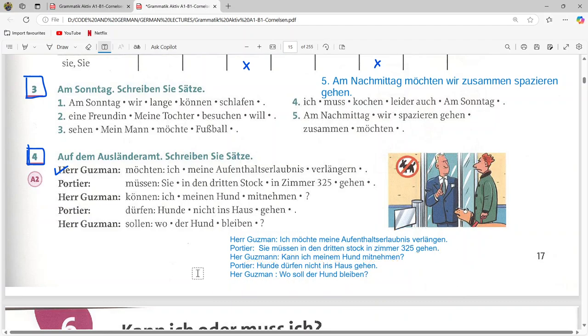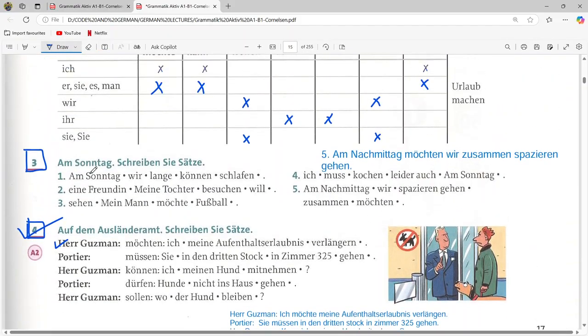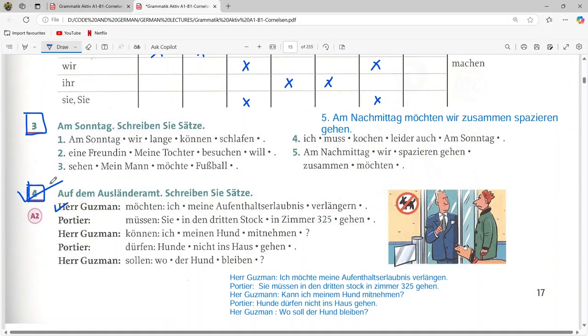And this is the end of the conversation. Okay, so this task is also done. So we have completed this chapter. In the next lecture we will be discussing the next chapter. So keep on practicing, and good luck for the exams.